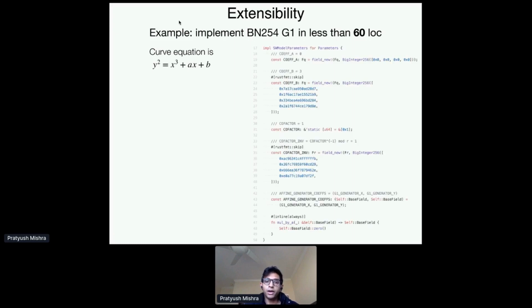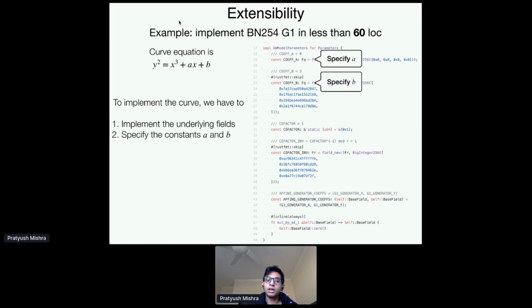So on the right, we have the code for implementing BN254 G1 inside arkworks. And this does the three tasks that we want to do, right? I won't talk about implementing the underlying fields, but rest assured that it looks similar to this. It's not very complicated. Next, we want to specify the constants a and b. This is what goes in the curve equation. And so there you can see that here a is 0 and b is 3.